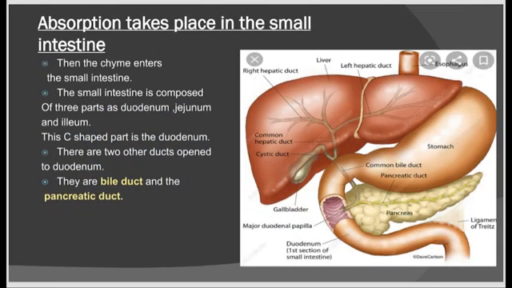The chyme containing partially digested lipids, water, minerals and vitamins is now released to the C-shaped area, the duodenum, of the small intestine. The entire small intestine is 6 to 7 meters in length. The pancreatic duct from the pancreas and the bile duct from the gallbladder open into the duodenum via a single pore.